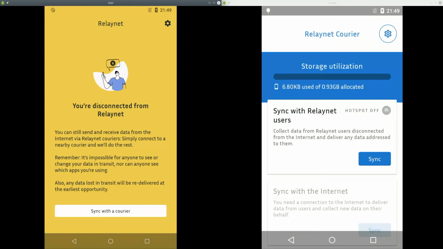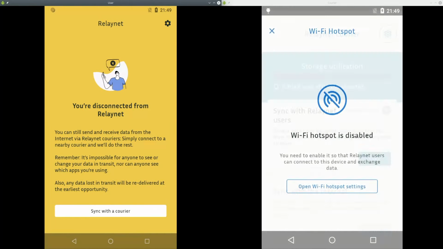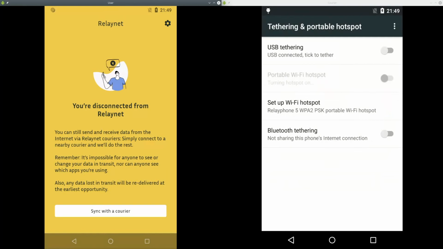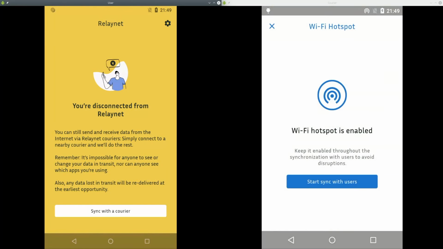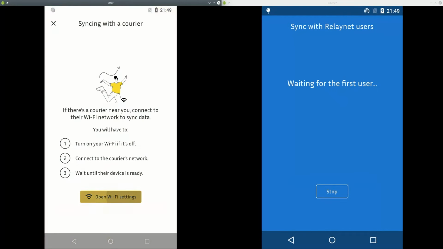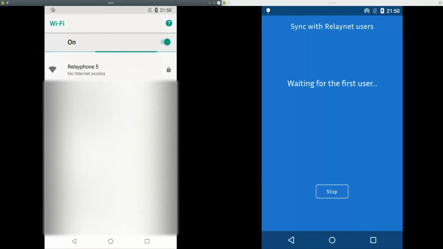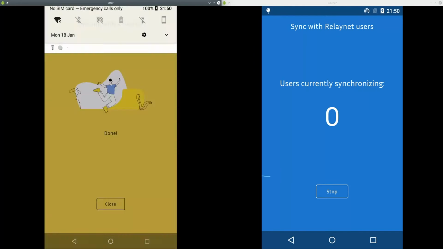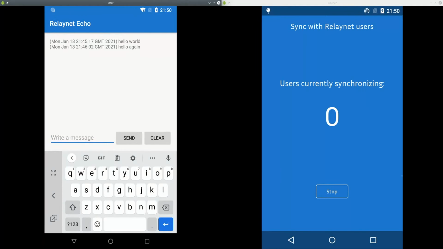It will be exactly the same process. The courier will get ready to do that synchronization with people around them by making sure that their Wi-Fi hotspot is on. And then the user will again have to join the Wi-Fi of the courier and do the synchronization. And voila. Now, because we got that data from the internet via the courier, we can now see that message that we sent when we were offline.